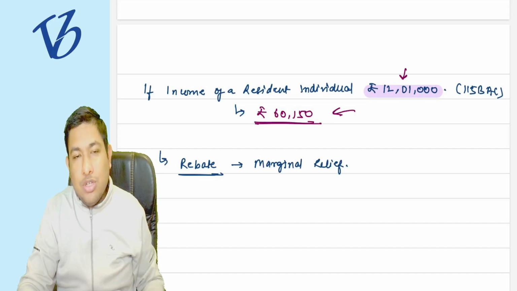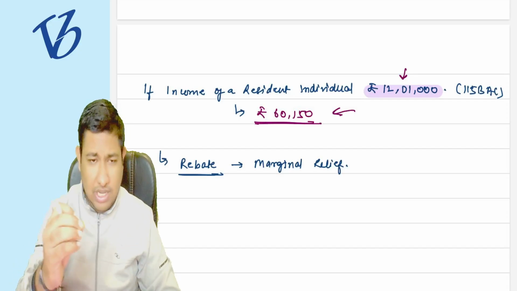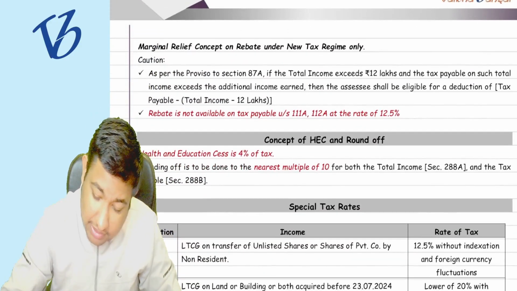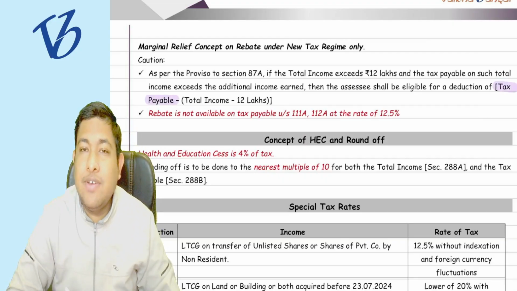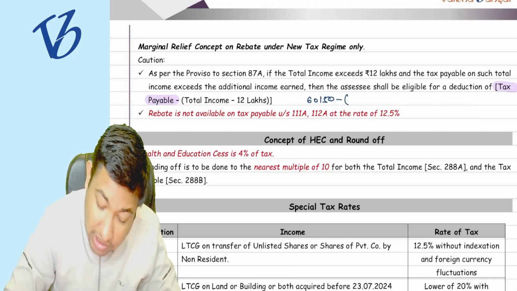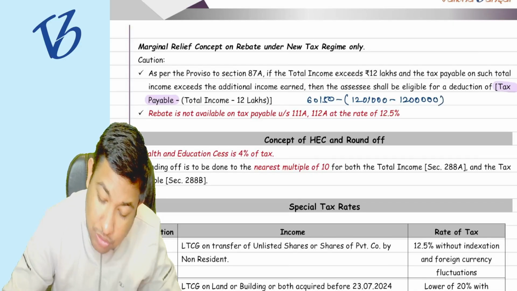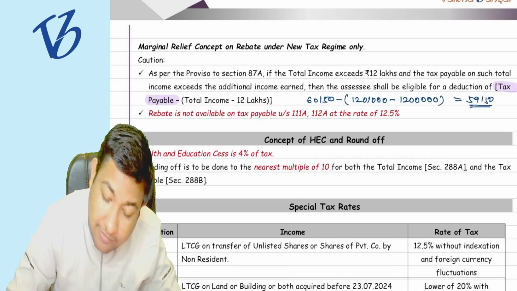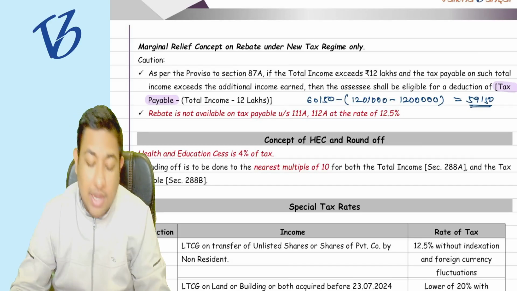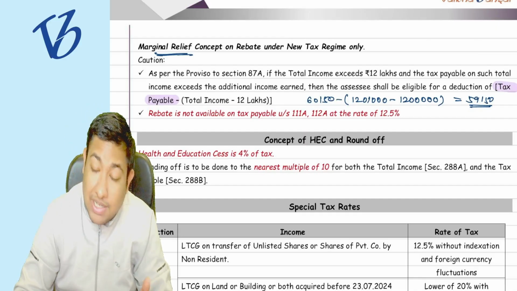So they came up with the concept of rebate under the marginal relief, which says that now we will provide you some benefit. What is the benefit? Tax payable, that is 60,150, minus total income of 12 lakh 1000 minus 12 lakh, that 1000 rupees is going to be allowed to me as a rebate, so my final tax liability is 59,150. This is marginal relief in a rebate. Understood? Simple. But there is a catch.